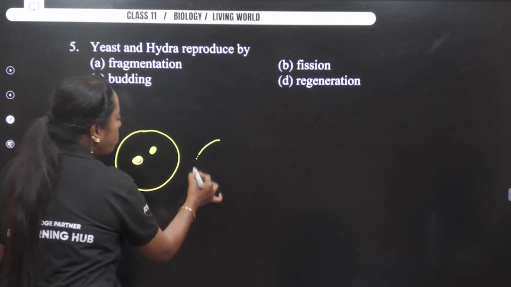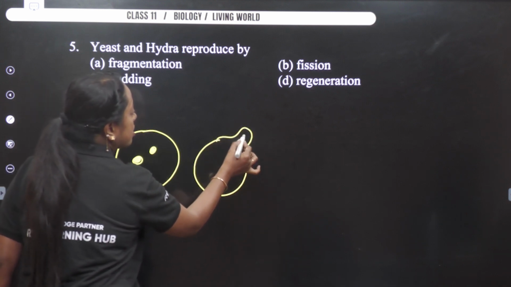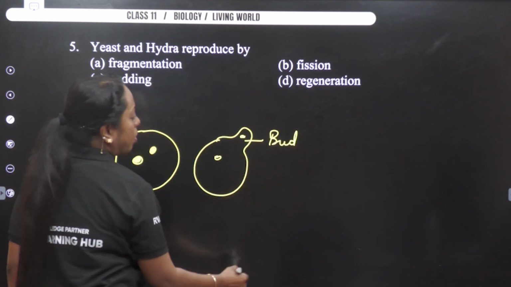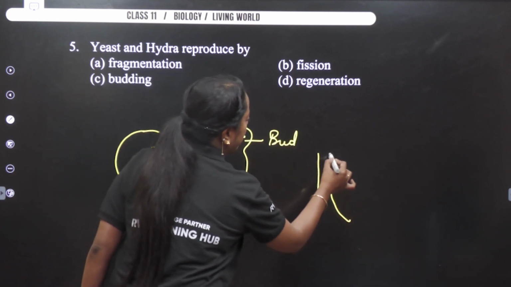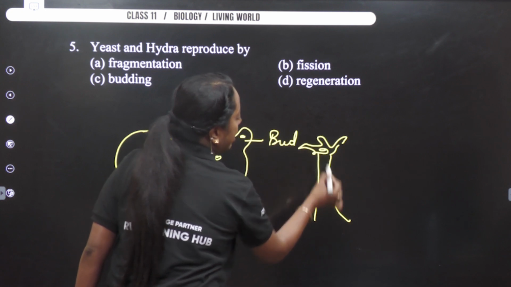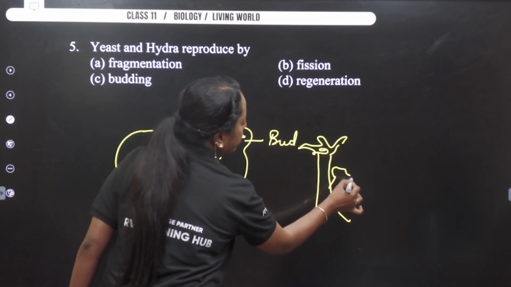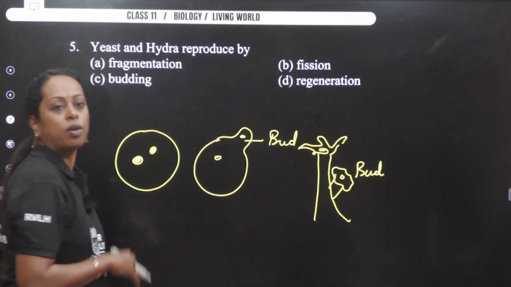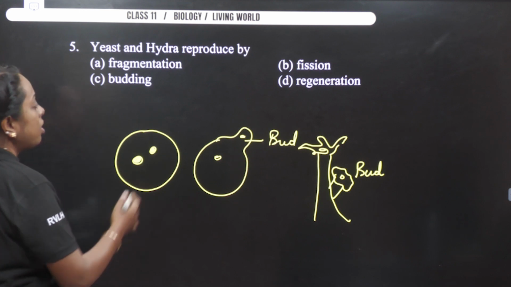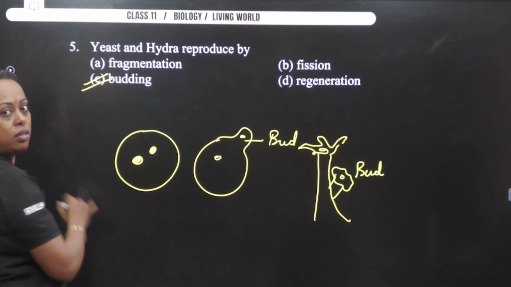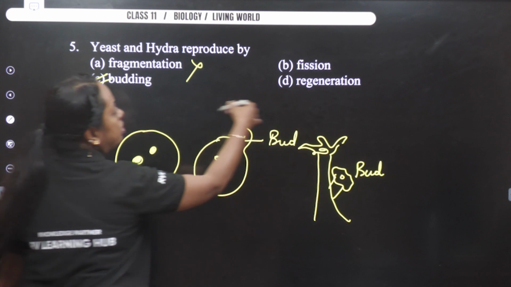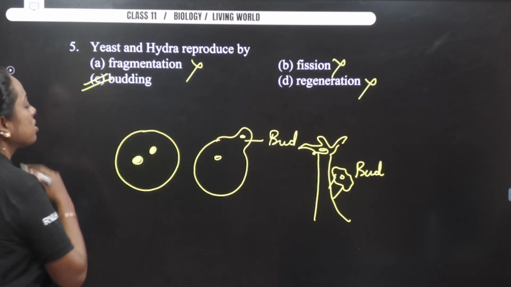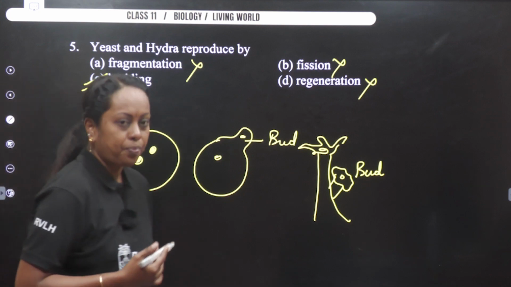Later, there is a small projection in the body of the organism. We call this a bud. And how about a hydra? Now let us say the parental organism here decided to give rise to a young one. And you see a small bud projection from the parental organism. So here the process is known as budding. So fragmentation, fission and regeneration is not characterizing it. So answer becomes option C.